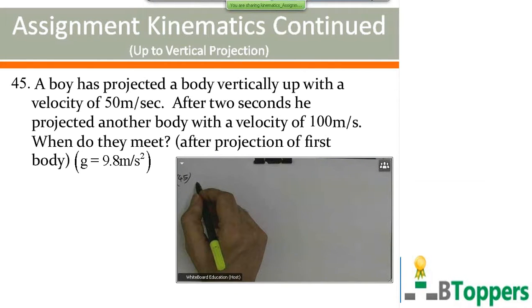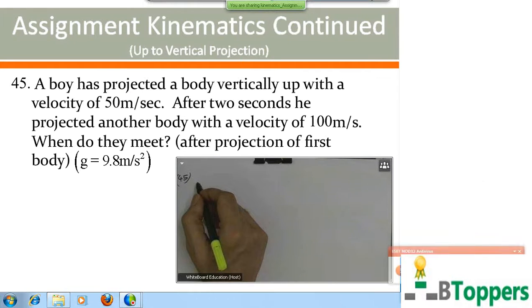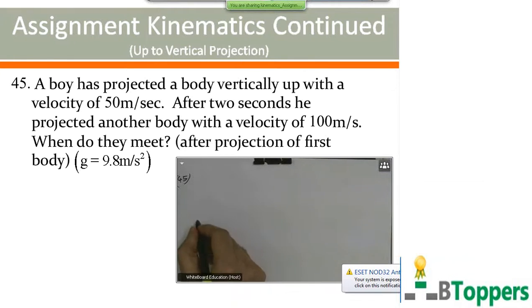Look at question number 45. A boy has projected a body vertically up with a velocity of 50 meters per second. After 2 seconds, he projected another body with a velocity of 100 meters per second. When do they meet, after projection of the first body? Let us suppose each body is projected from the point A. That means A is the point of projection.